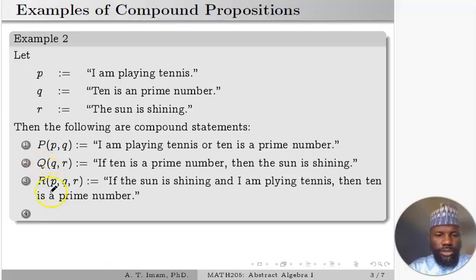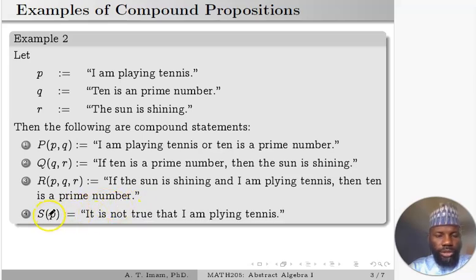And then you can also say if the sun is shining and I'm playing tennis, then 10 is a prime number. This is also a proposition. It uses all three atomic propositions p, q, and r in it, and therefore has primitives p, q, and r. And then you can also have this compound proposition S of p, where it has only one primitive: it is not true that I am playing tennis. You can see it is not true that I'm playing tennis is also a proposition. It has one proposition as its constituent, which is p. So p is the only primitive.